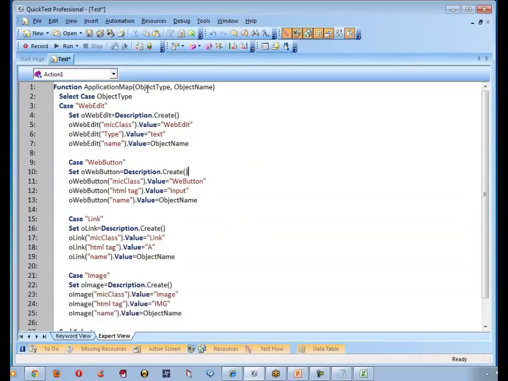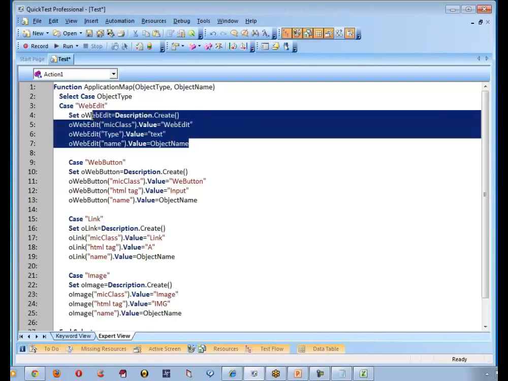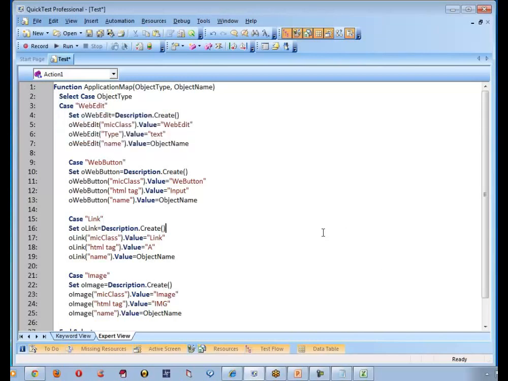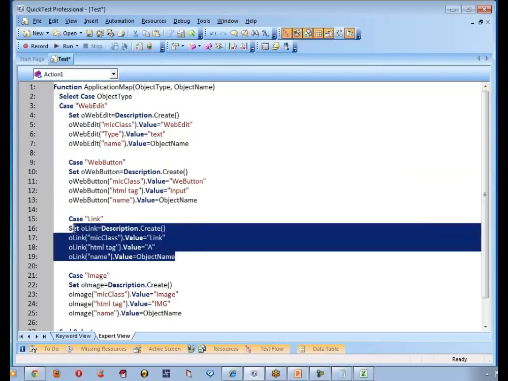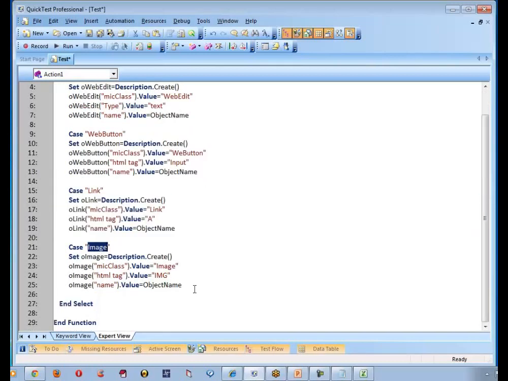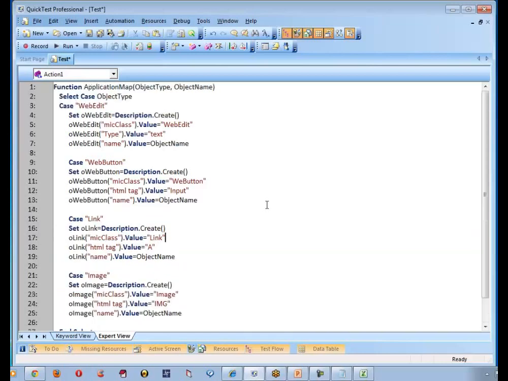Now I have introduced two more parameters called object to type and object to name. What is object to type? If the object type is web edit, I am going to create an object repository for web edit. If the object type is web button, I am going to create one more object repository for web button. If the object type is link, I am going to describe it. If the object type is image, I am going to describe it. Is this point clear?